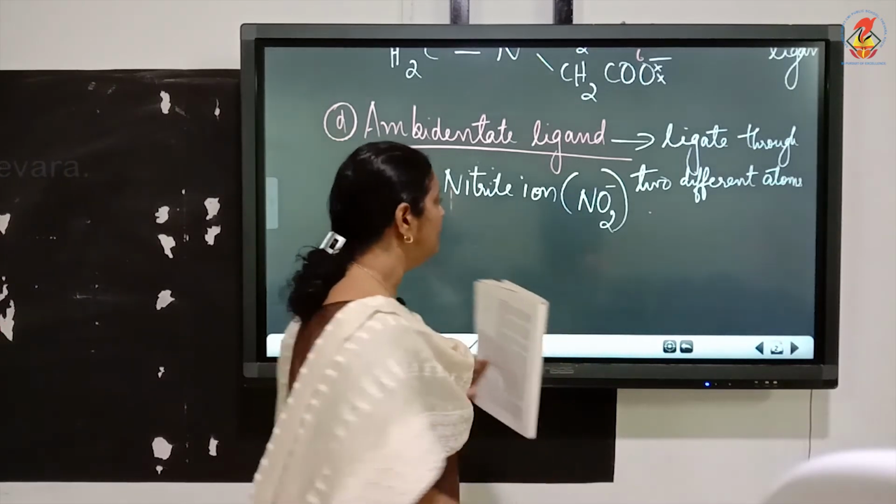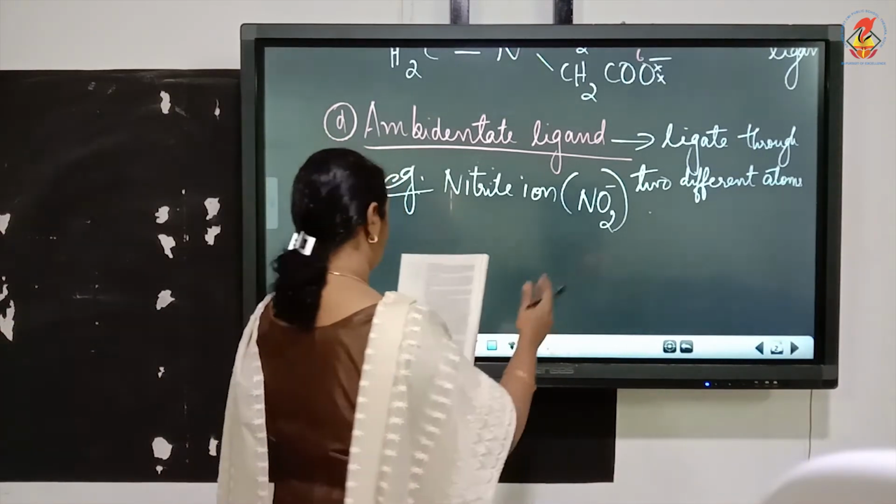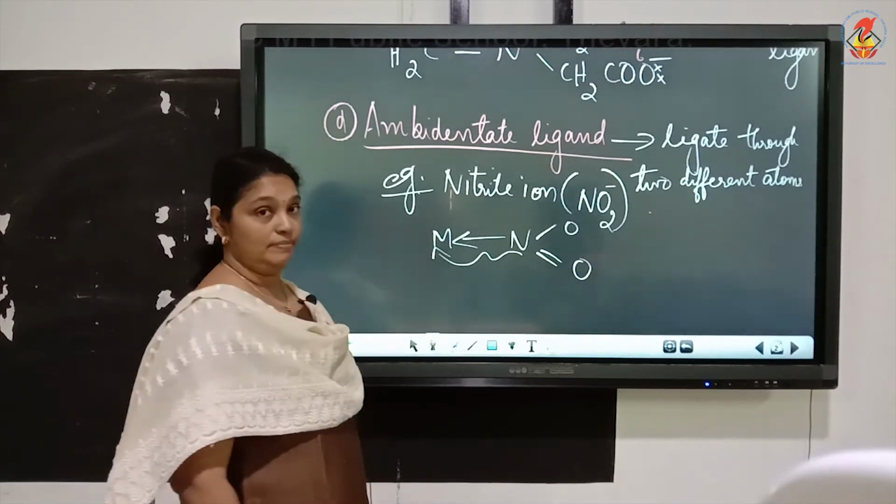So when you show the coordinate bond formation with the metal, we can show like this. If the coordinate bond is formed with nitrogen, then the linkage will be like this. This shows that nitrogen is donating lone pair of electrons to the metal atom.